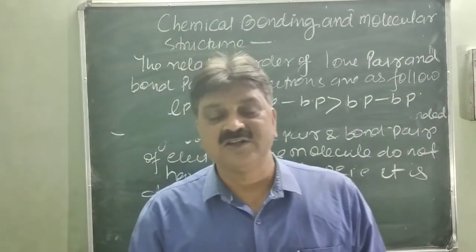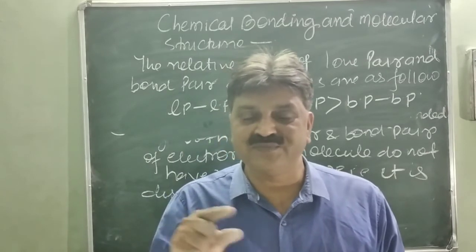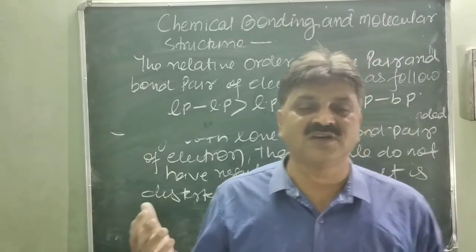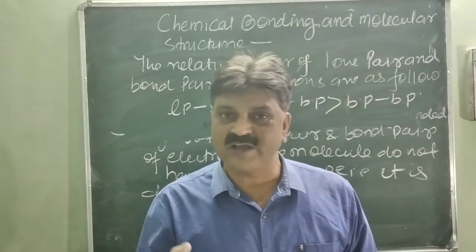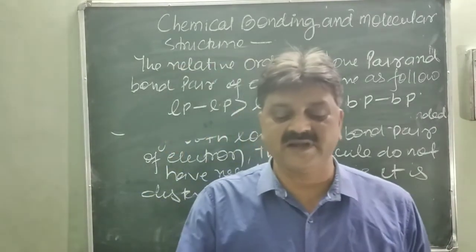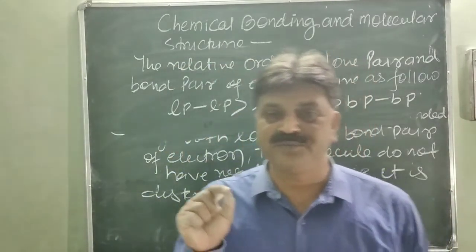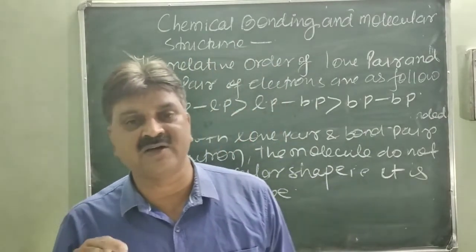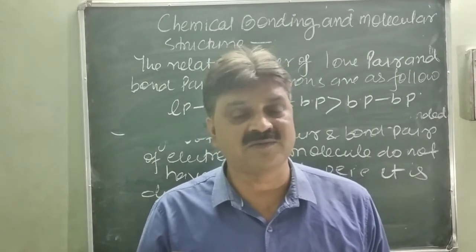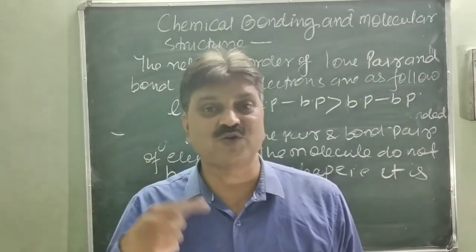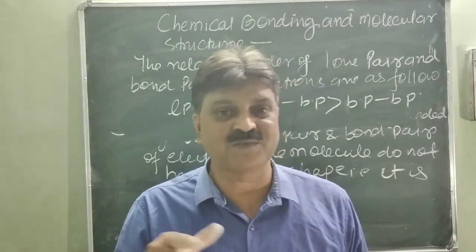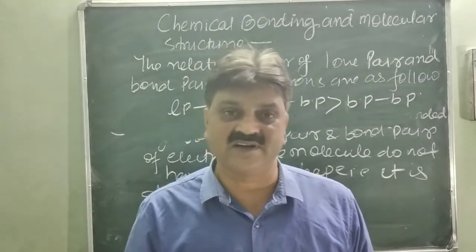Fourth postulate: multiple bonds have less effect on the shape of the molecule. It does not affect the shape of a molecule much, because it occupies very little space. The next postulate states that the geometry of a molecule depends upon the number of electrons. Which electrons? The lone pair and bond pair of electron in the central atom of the molecule. So the geometry depends upon the number and type of electrons present in the valence shell of the central atom.